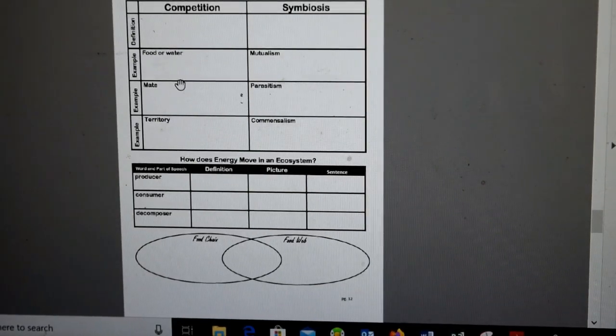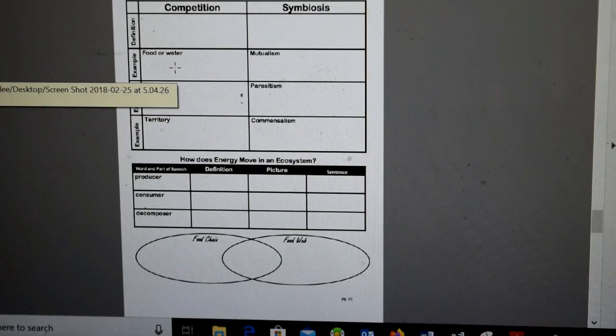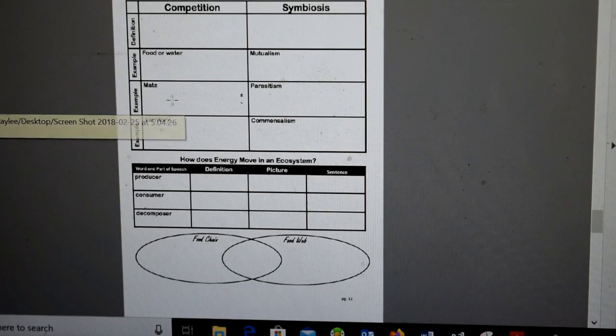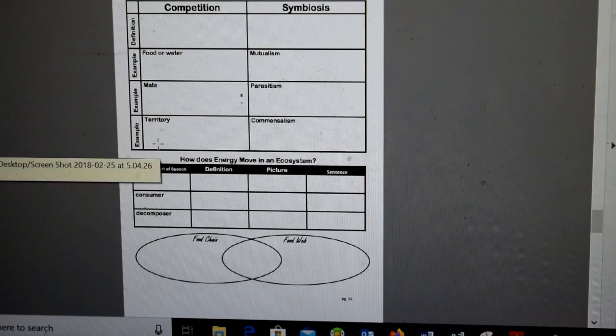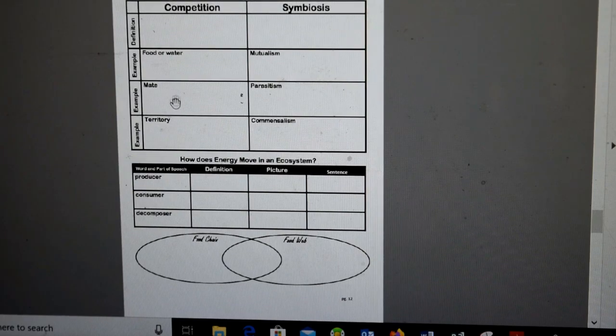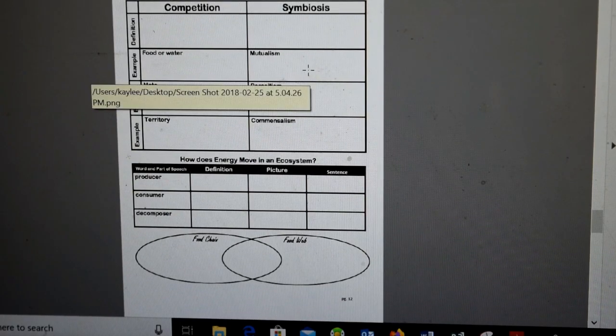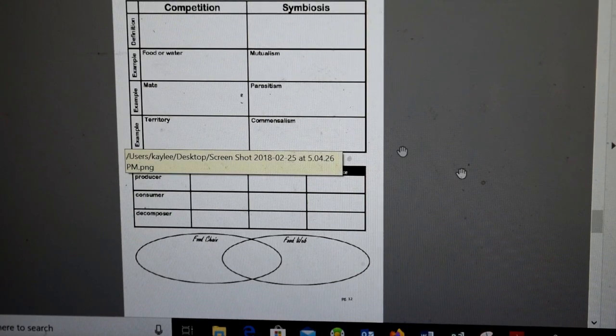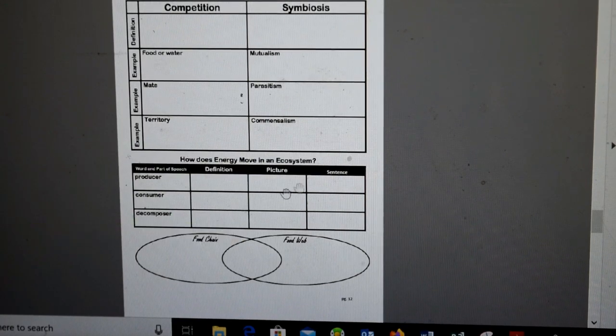so in this part, an example of how animals compete for food and water. Over here, an example of how they compete for mates. And here how they compete for territory. So I explained some of this earlier in the video. Over here, give an example of mutualism, parasitism, and commensalism.